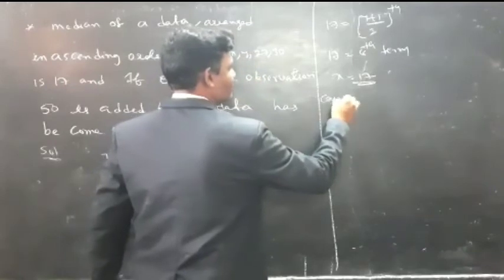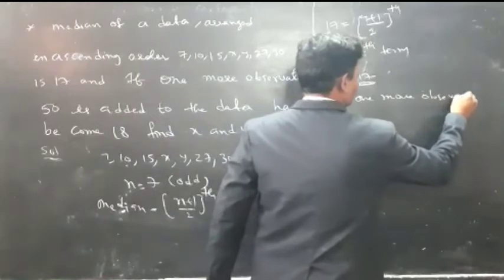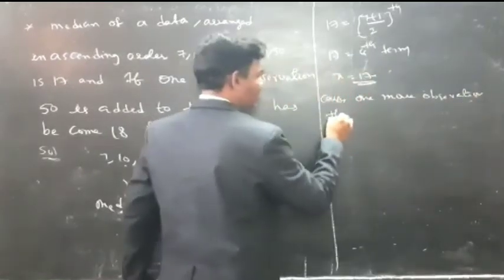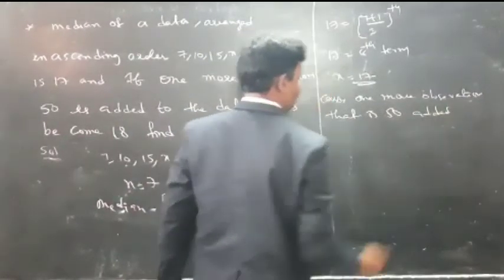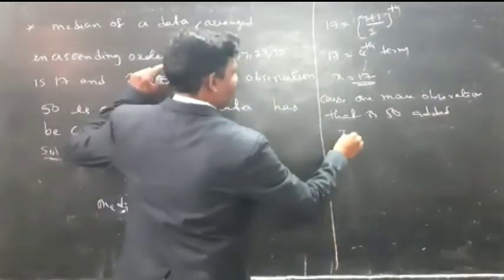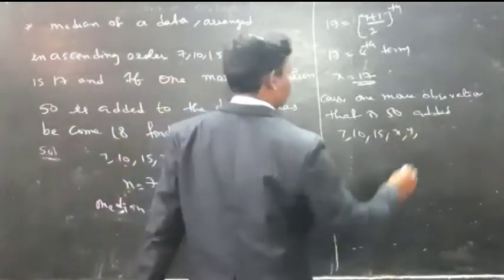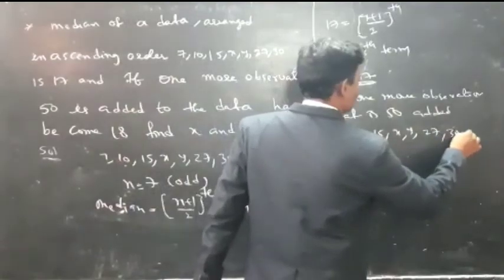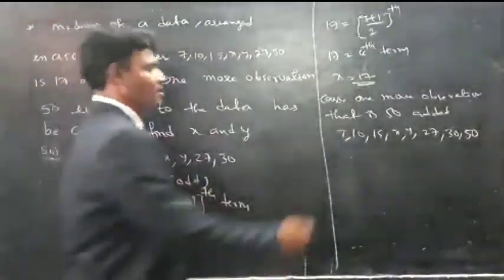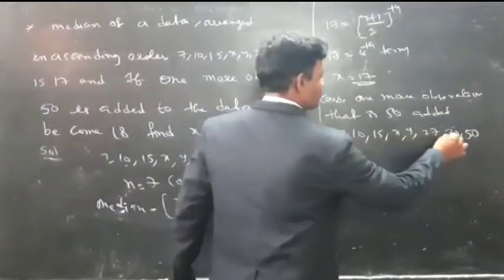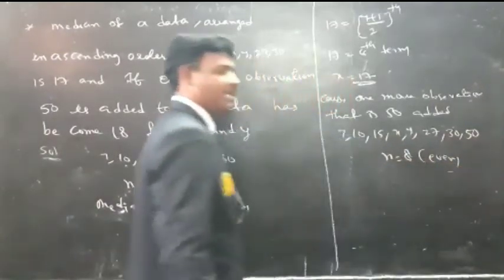Case 2. One more observation, that is 50, is added. Then what about the new data here? 7, 10, 15, x, y, 27, 30, 50. Here 50 is added to the observations. Counting 1, 2, 3, 4, 5, 6, 7, 8. Now n is equal to 8, and 8 is an even number.